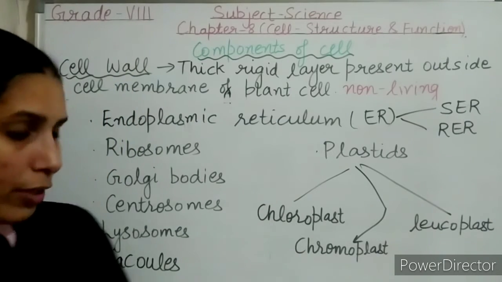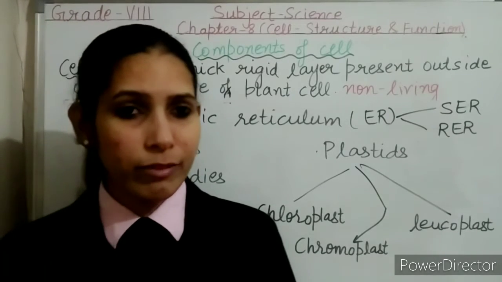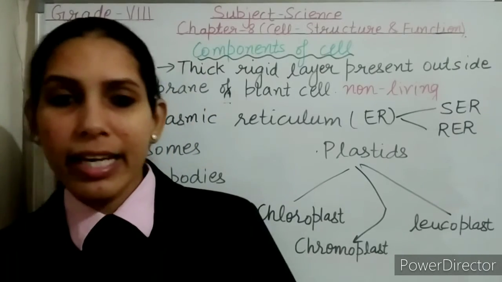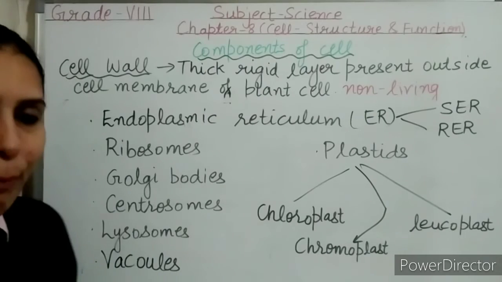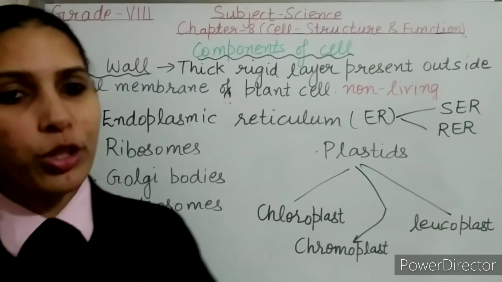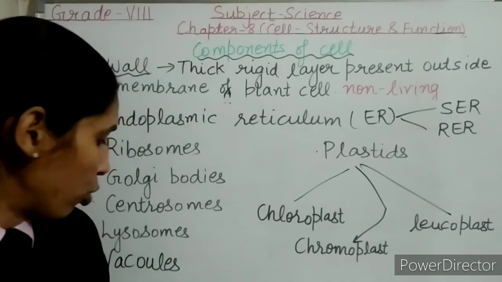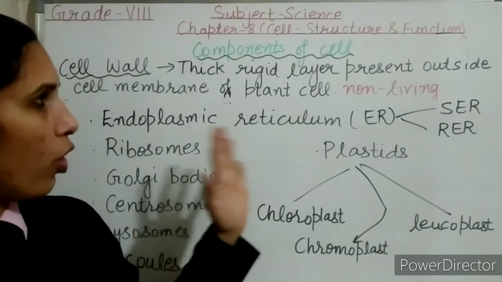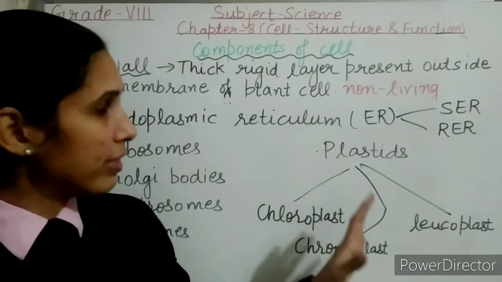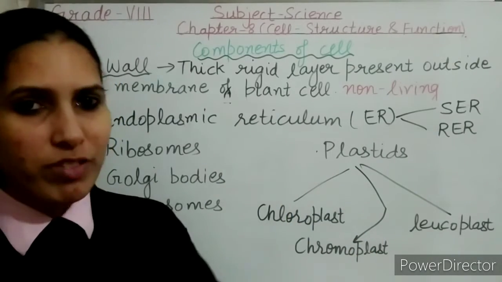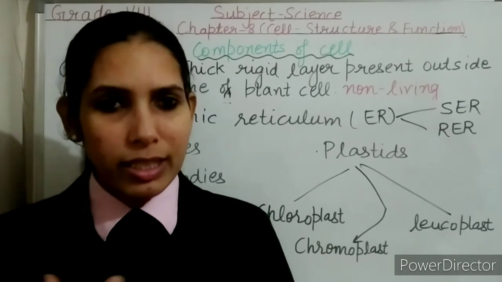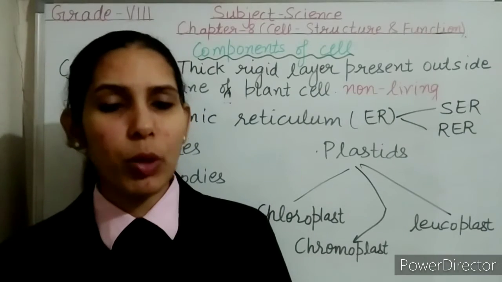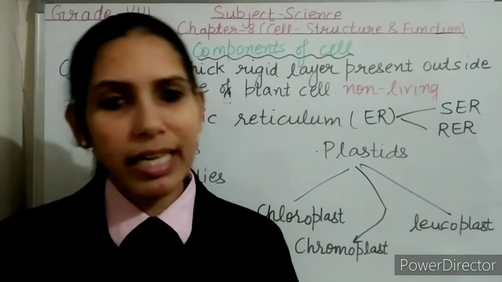Vacuoles are the storage sacs which store salts, sugar, amino acids, organic acids, etc. The outer membrane of the vacuole is known as tonoplast, and as I told, they store salt, sugar, amino acids, etc. So dear students, this was all about the cell organelles, or we can say the components of the cell. Now I will show you animal cell and plant cell on screen. But before that, I want to discuss the difference between the animal cell and the plant cell.